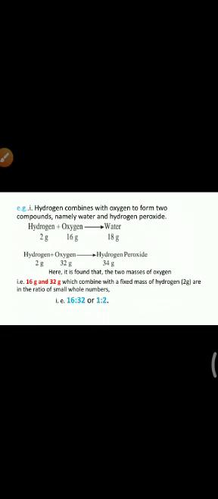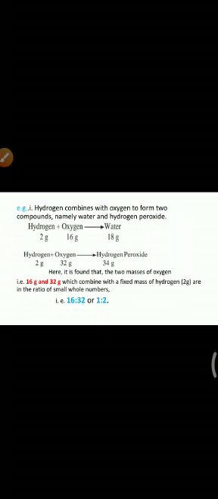Same for the second reaction. Hydrogen plus oxygen gives hydrogen peroxide. Now see the difference. Hydrogen is the same, you are taking 2 gram. Now instead of 16 gram of oxygen, you are using oxygen 32 gram. And here you get 34 gram of hydrogen peroxide. H2 plus O2 giving water, and H2 plus O2 giving hydrogen peroxide.